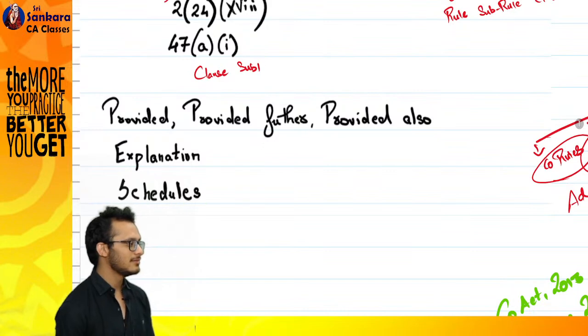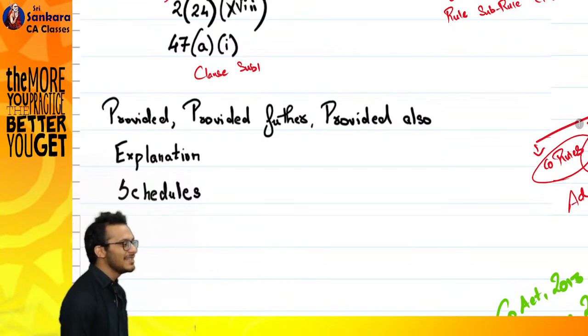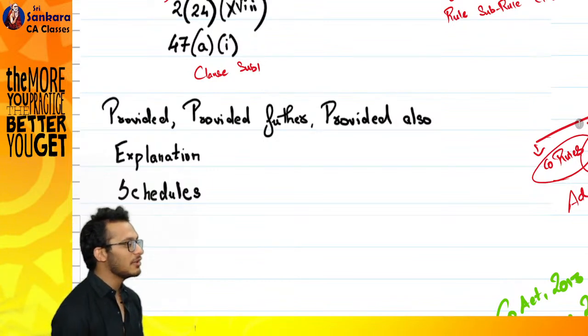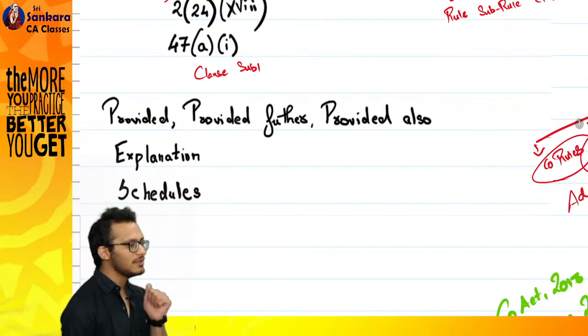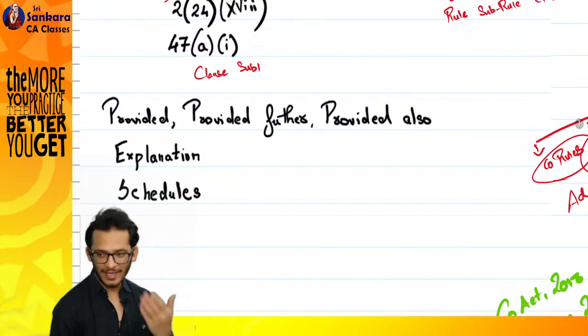Where is it given? Companies Act. It's given in Companies Act. Schedule 3 of Companies Act talks about what your balance sheet and P&L looks like. What is a schedule? It's an annexure, and there is a back document.